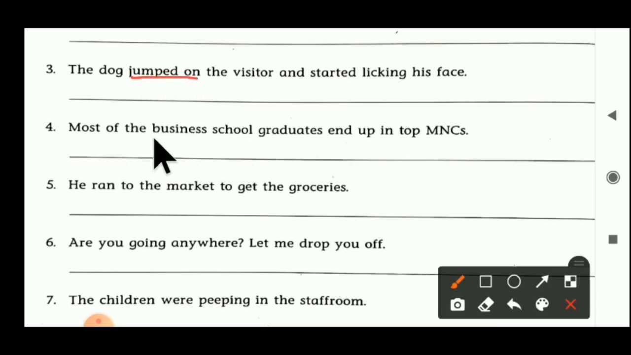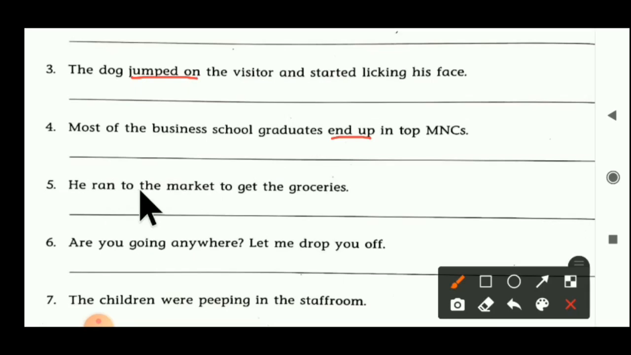Fourth one. Most of the business school graduates end up in top MNCs. Here, which is the verb? Can you find out? Yes, end up is the verb here. End means stop, but the meaning of end up is different from end. So here end up is used as a phrasal verb.